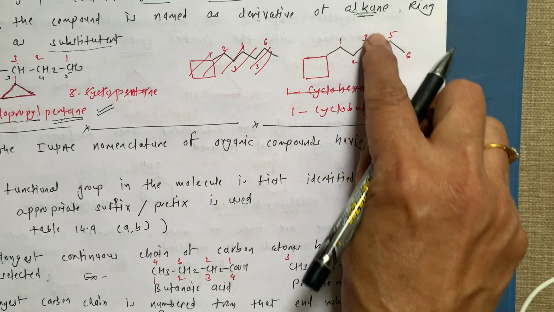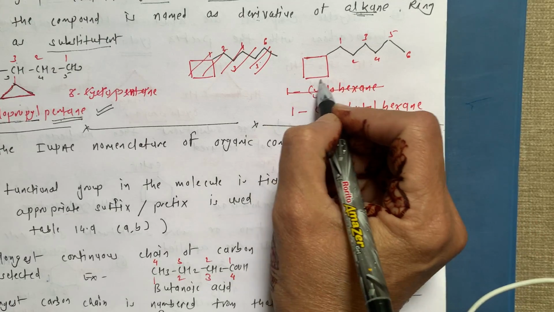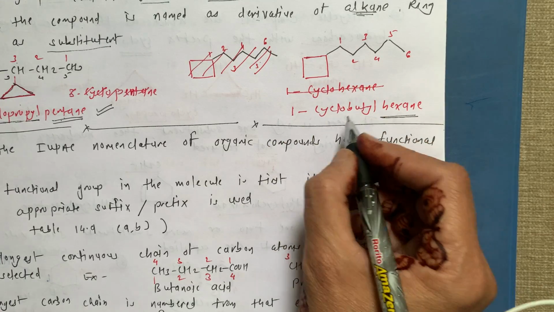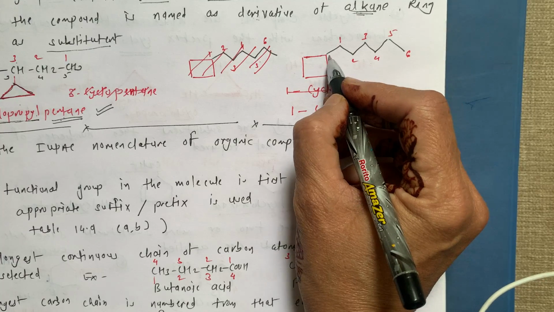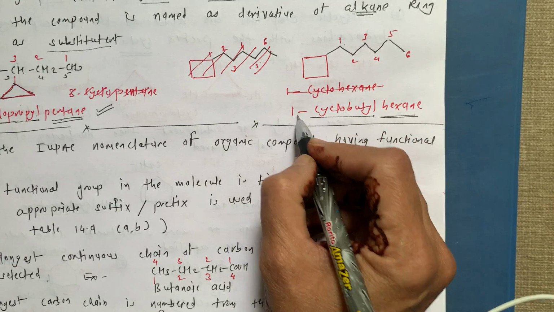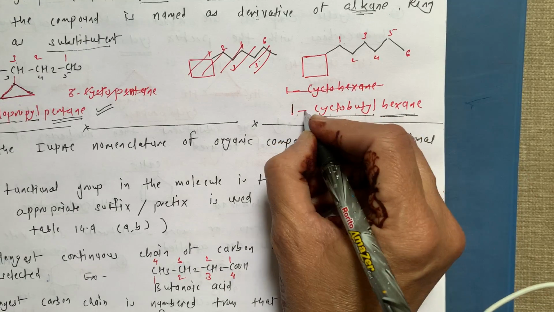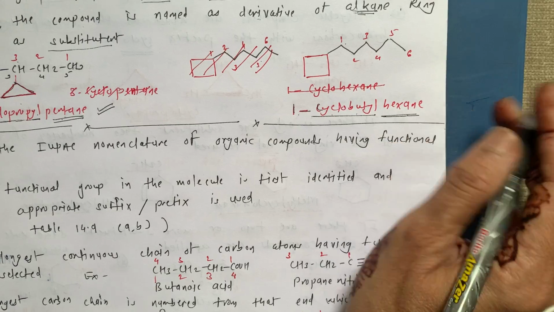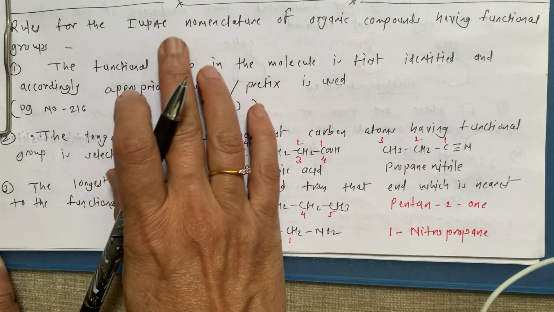1, 2, 3, 4, 5, 6, derivative of hexane, and here it is the cyclic butane ring. So it is a substituent. So this is cyclobutyl and it is attached to the number 1 carbon. So this is 1-cyclobutylhexane. Next, that is rules for the IUPAC